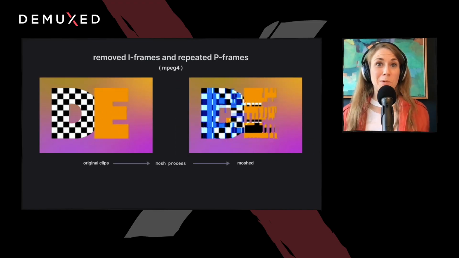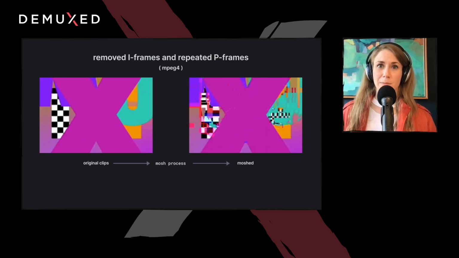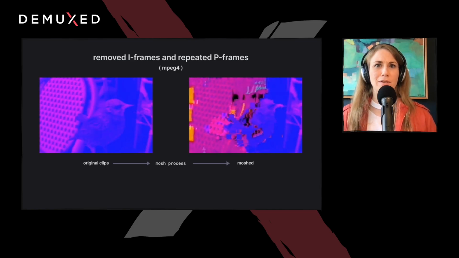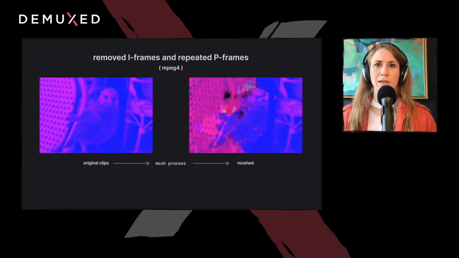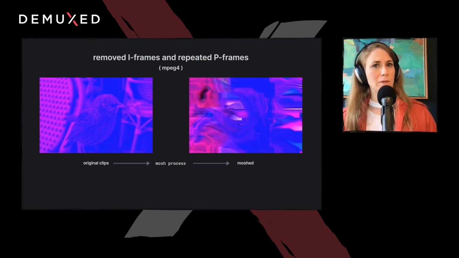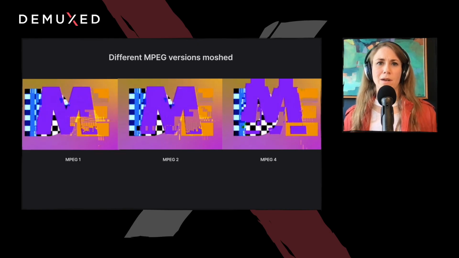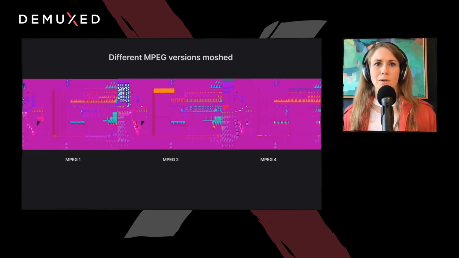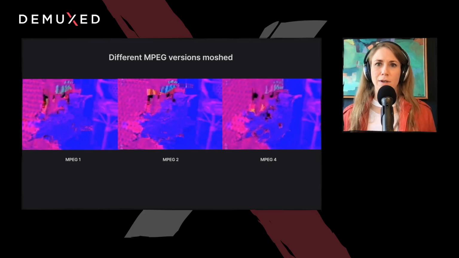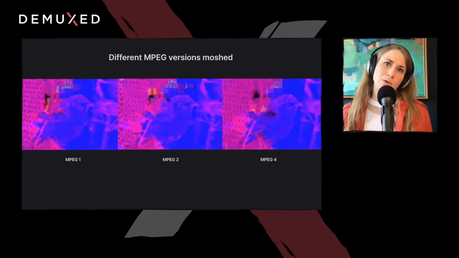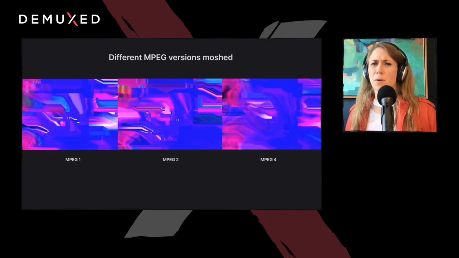Now on to a slightly more complex example. Here are 8 clips moshed. It basically results in the coolest Trapper Keeper pattern on the planet after repeating the last P-frame into oblivion. I was pretty pleased with how it turned out. But then I got curious, and I applied the same process to MPEG-1 and 2. There are minor differences, most apparent in the final P-frame oblivion. MPEG-4 is less blocky, but they're all in the same ballpark.